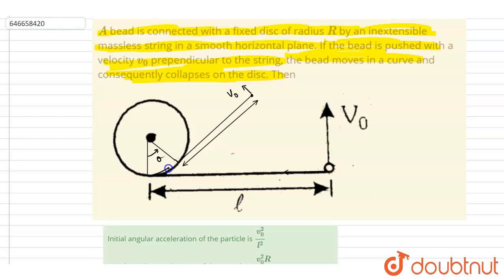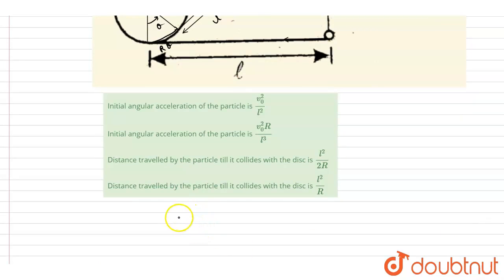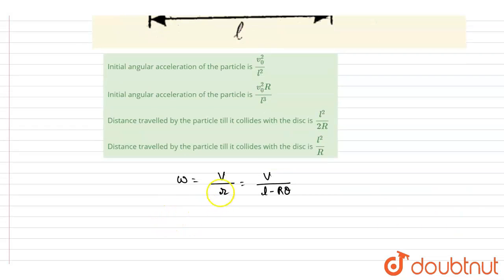So if you see here, the length left now will be this, and the arc length is r theta. So the length left will be L minus r theta. I will write down the omega at any instant will be equal to v0 by r, small r, where small r is the length left, and capital R is the radius of the disk. So we can write this omega as d theta by dt, so d theta by dt is equal to this.